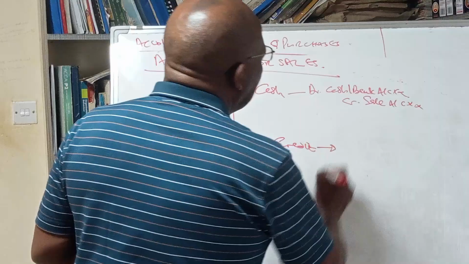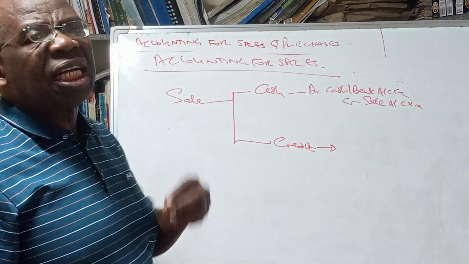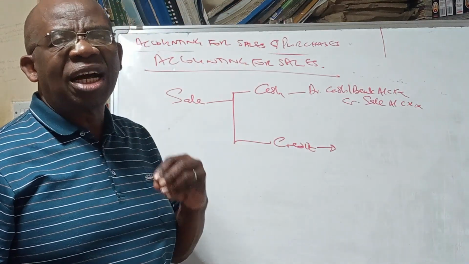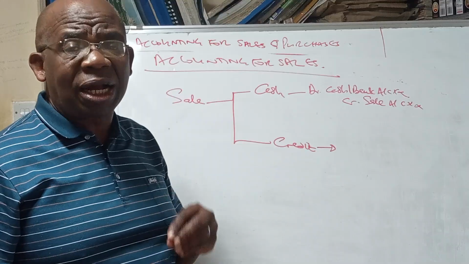What about when we sell on credit? We create an asset called trade receivable or accounts receivable.